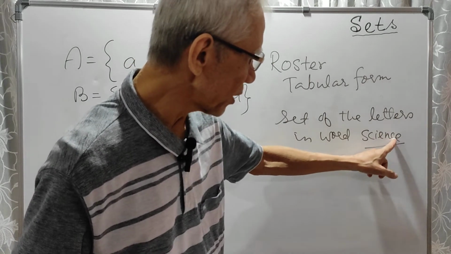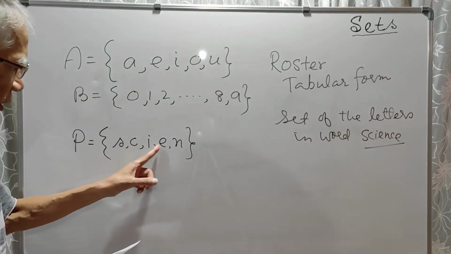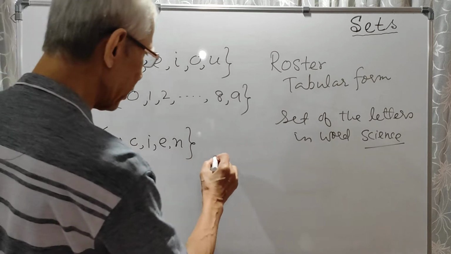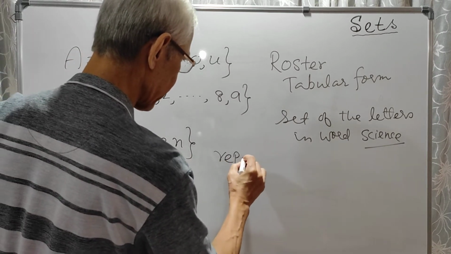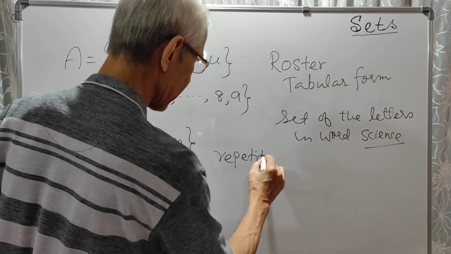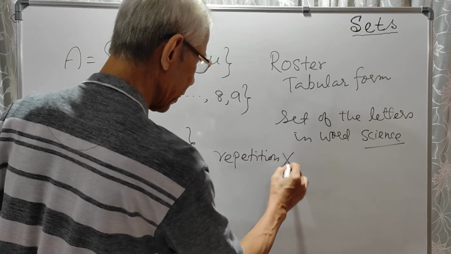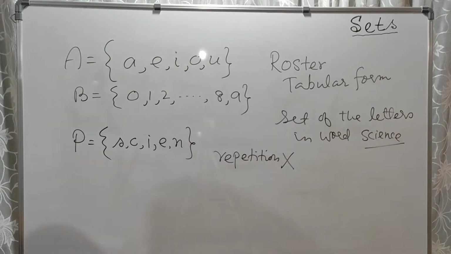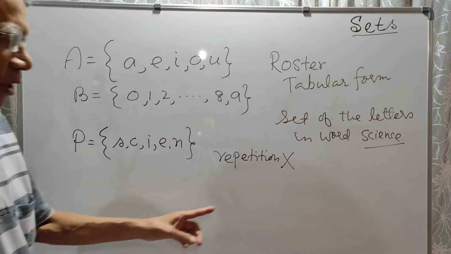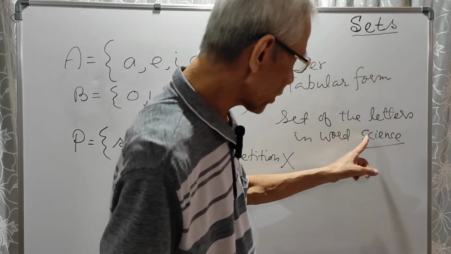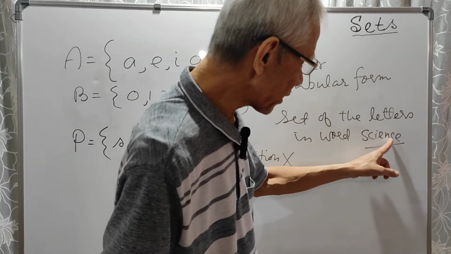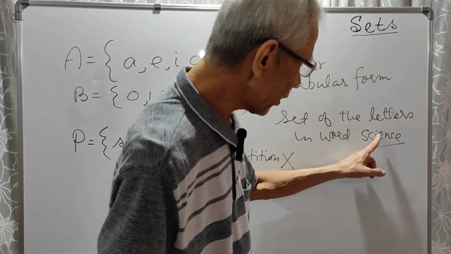Now we will not write C, E again because C, E already there. So there should not be any repetition of any element. All right. Now in this word science, S, C, I, E, N, C, E. Now C, E are already there.